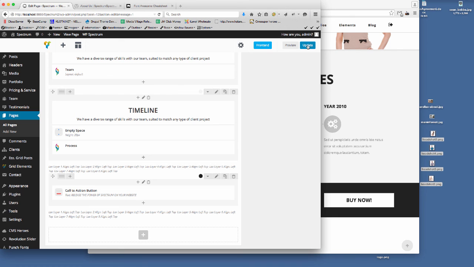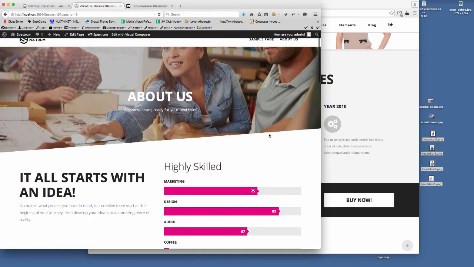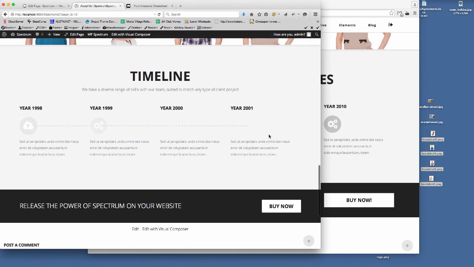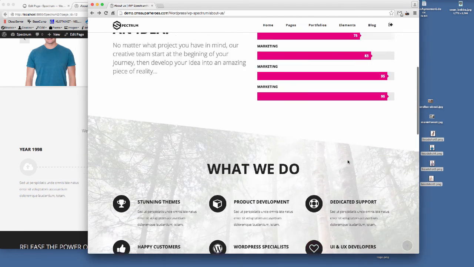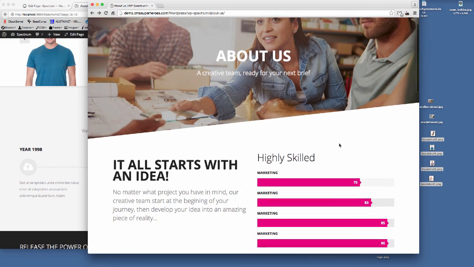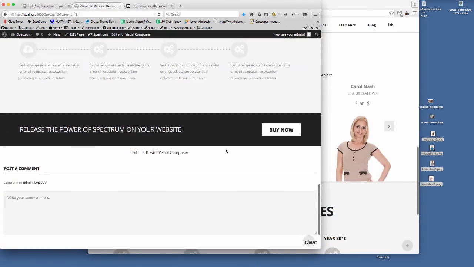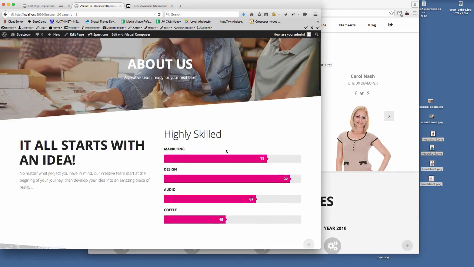So if we update that now and then preview that, you can see there now how quickly we've knocked that page together. I mean, it's not as exact as that because we do spend a bit more time putting the design together and making it perfect for you guys. So that page is in the demo content, but within half an hour I've knocked up a page which would be worthy of any website and ready to use.